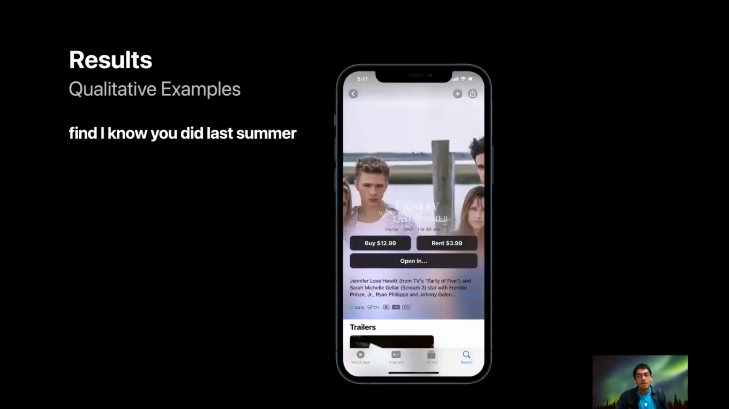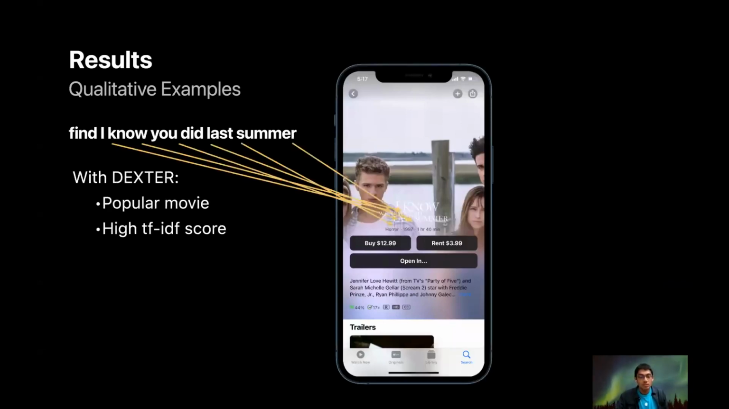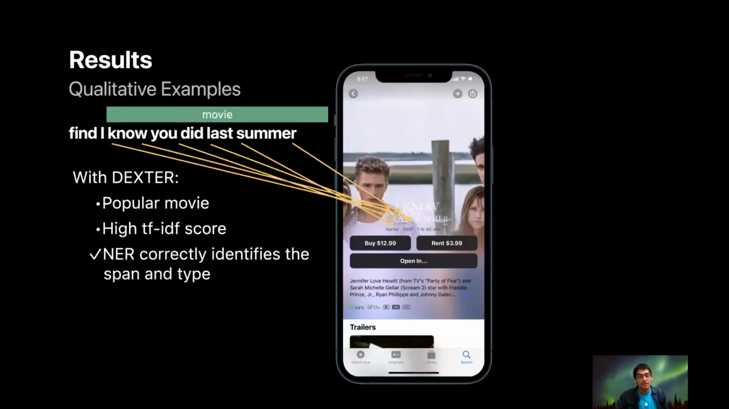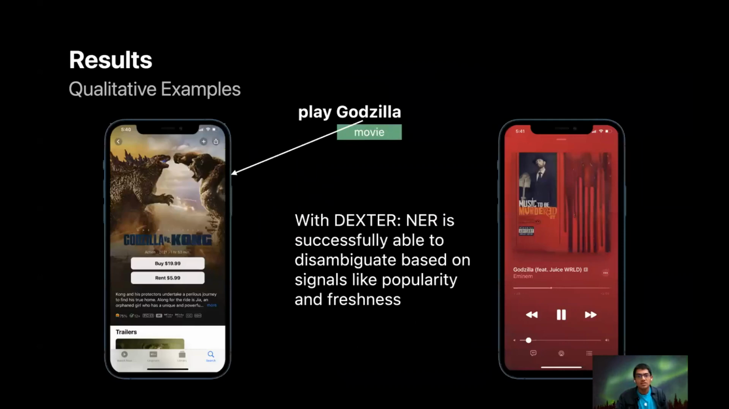Coming to a few qualitative examples. For find I know what you did last summer, without DEXTER, no exact matches are present, and NER is unable to identify a named entity. But with DEXTER, it's a popular movie with a high TF-IDF score, so NER correctly identifies the span and type, thanks to the entity I Know What You Did Last Summer.